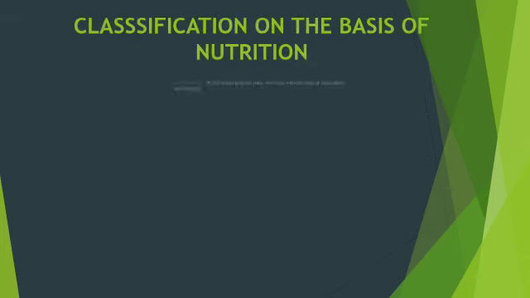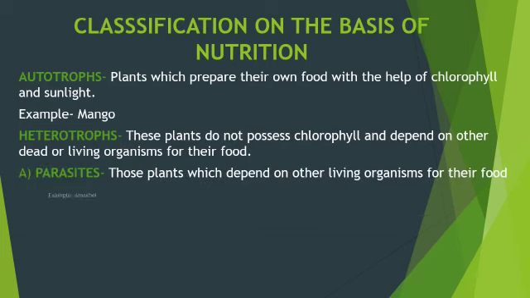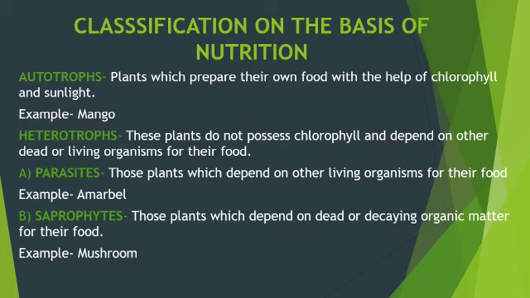On the basis of mode of nutrition, plants are of following types: autotrophs and heterotrophs. Those plants which can prepare their own food with the help of chlorophyll and sunlight are called autotrophs. Those plants which do not have chlorophyll and depend on other dead or living organisms for the food are called heterotrophs. They are of two types: parasites and saprophytes.